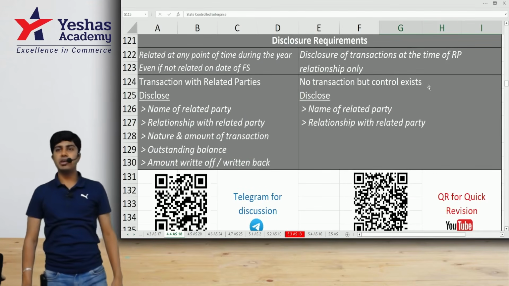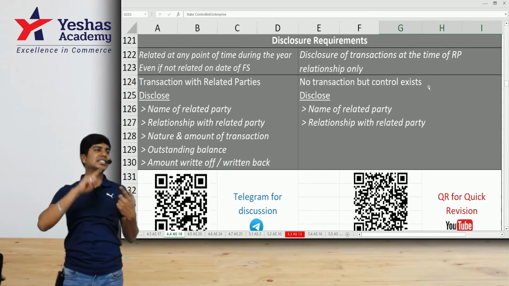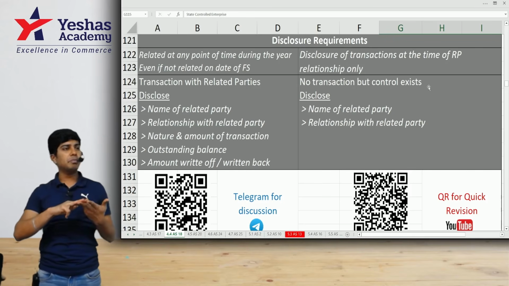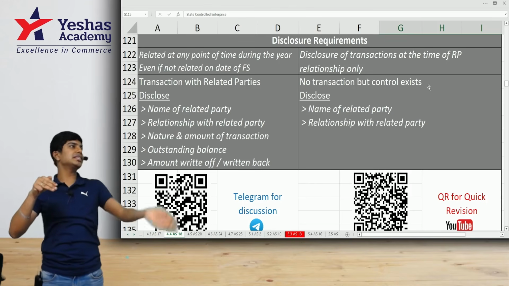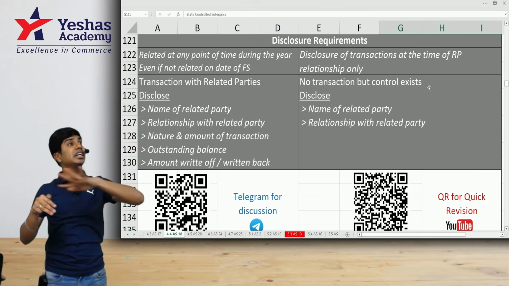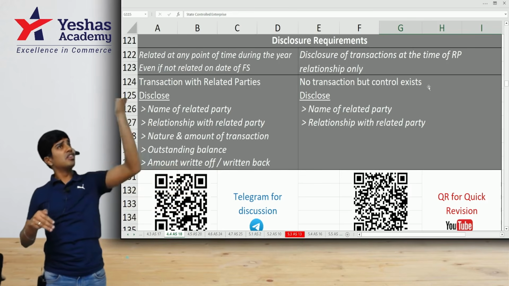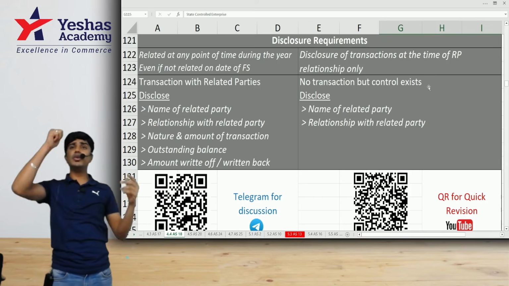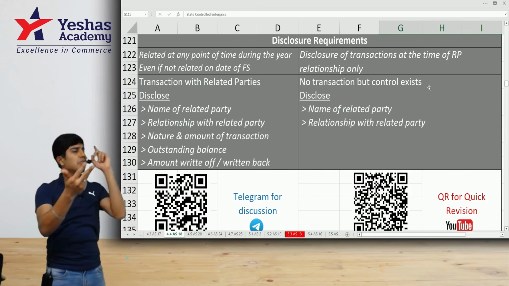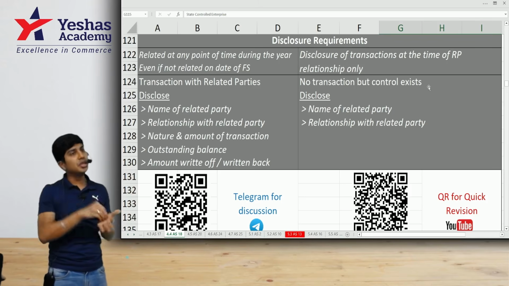Finally, coming to the disclosure requirements, what should you disclose? Name of the related party, relationship with the related party, transactions with the related party, amount outstanding, receivable or payable to the related party during the year. Any balance receivable from the related party that is written off, or any amount payable to the related party that is written back. Written back means cancelling. From an asset, if you decrease, it is written off. From a liability, if you decrease, it is written back. So you need to disclose the name, relationship, transaction, outstanding balance, any amount written off or written back. Get it? If you can't disclose, tell why you can't disclose.